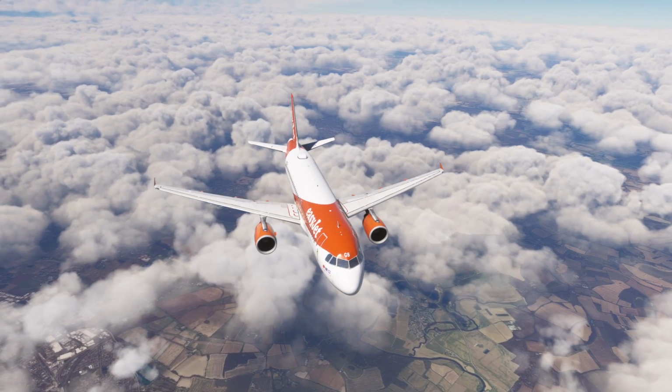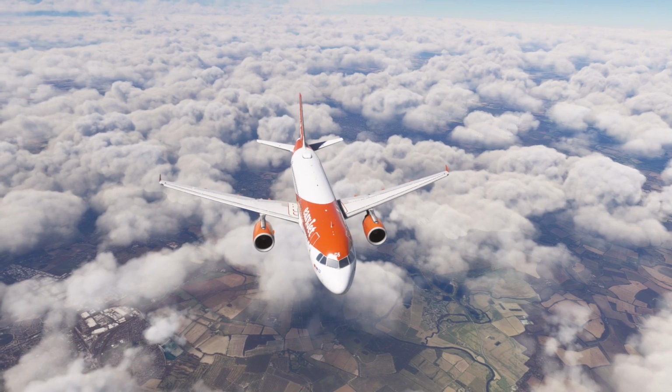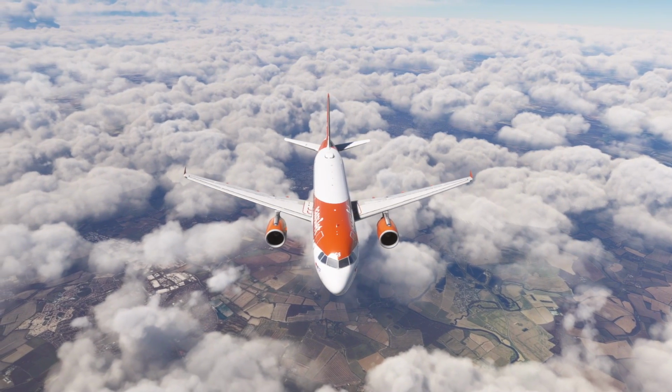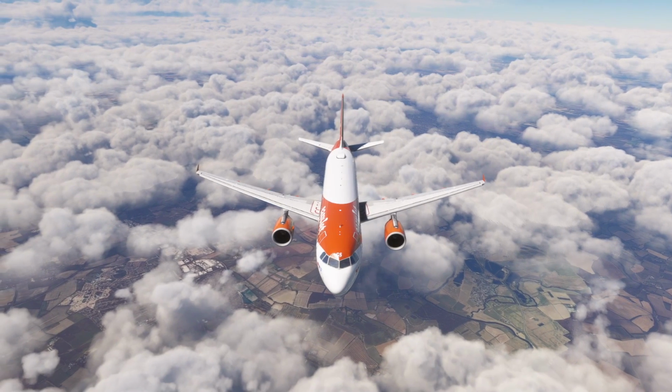34 Alpha Mike, deviation to the right by 20 degrees, approved to avoid weather. Roger, and we'll report back on course, easy 34 Alpha Mike.